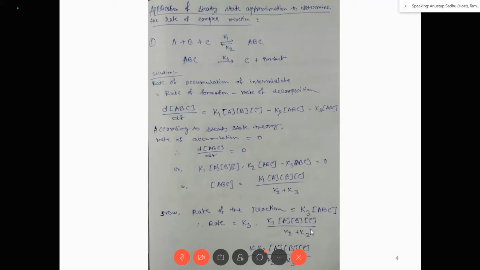A few things you have to keep in mind. One is the rate of the overall formation, right? Rate of the overall formation or accumulation of the intermediate is 0. This is number one. First you have to recognize what is the intermediate, then you have to apply that the rate of the accumulation of the intermediate is 0, and lastly you have to apply the overall rate of the reaction, that is the rate of the slowest step or rate of that step where product is forming. Okay.